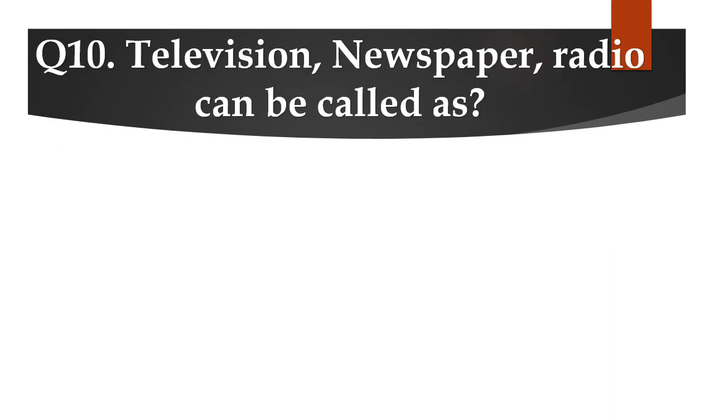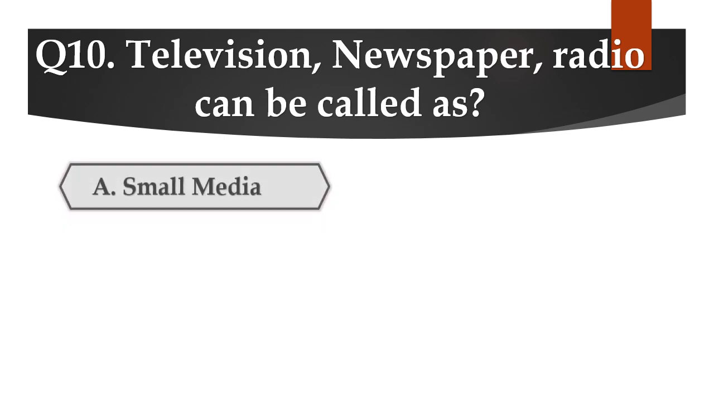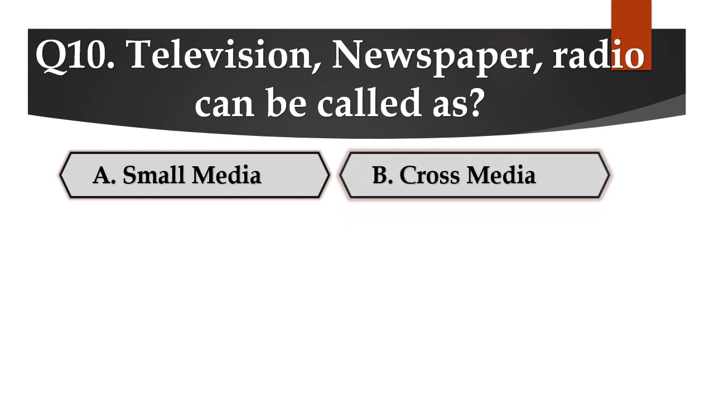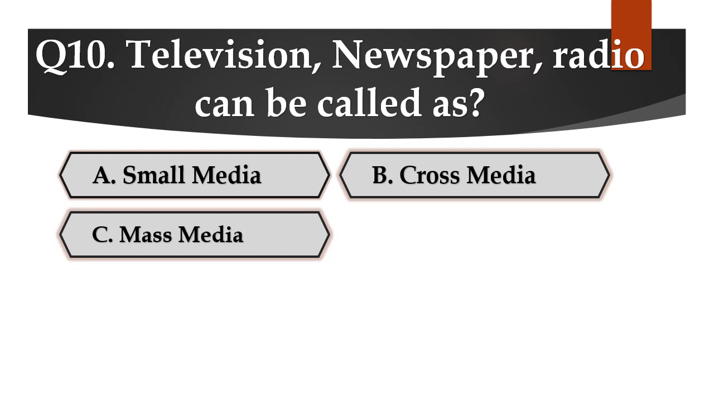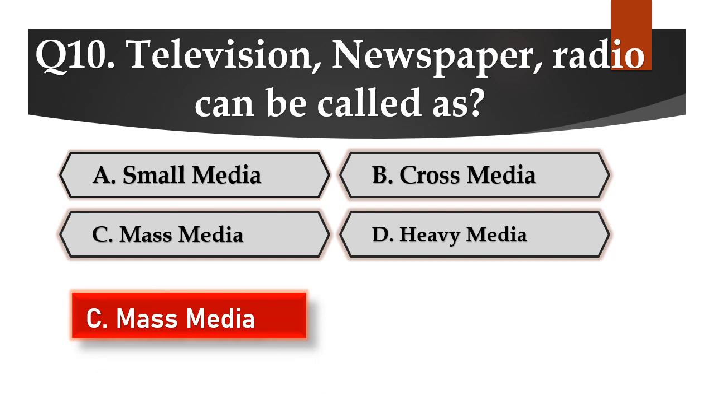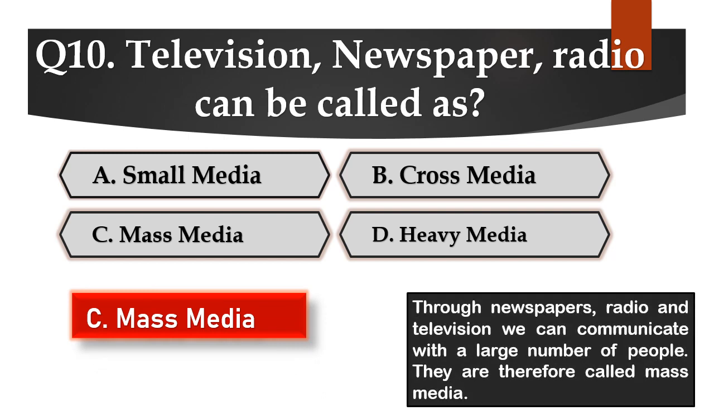And now the last question for today. Question number 10. Television, newspaper, radio can be called as A. Small media, B. Cross media, C. Mass media, or D. Heavy media. Yes, you guessed it right. It is C. Mass media. Through newspapers, radio, and television, we can communicate with a large number of people. They are therefore called mass media.